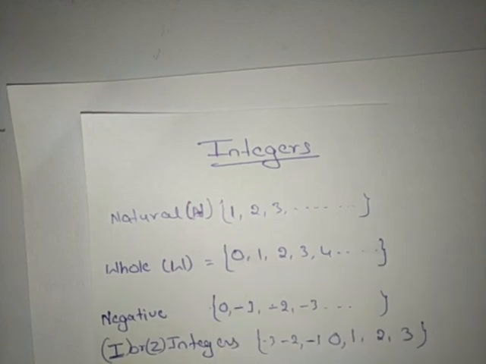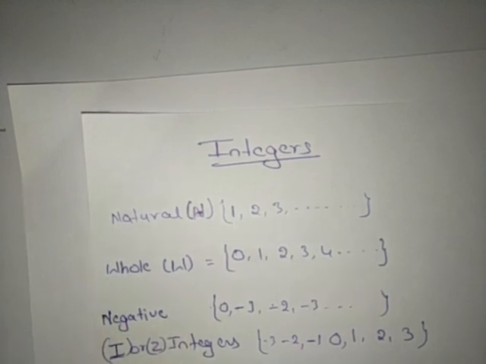There are two ways to say a whole number. First way is if I add 0 to natural numbers, we get whole numbers. Second way is it is a collection of numbers from 0 and so on. Such a collection is called whole numbers.